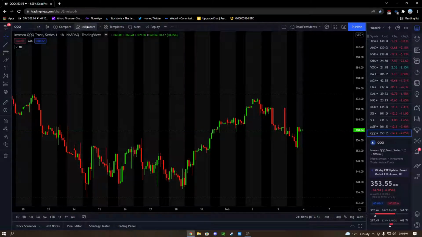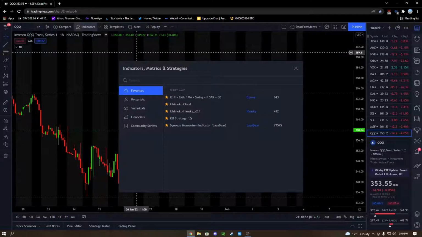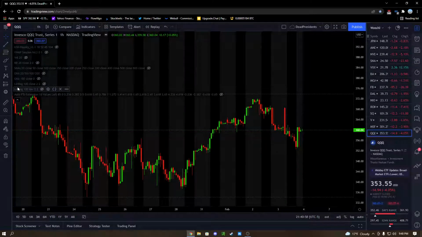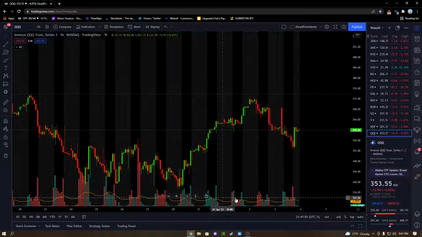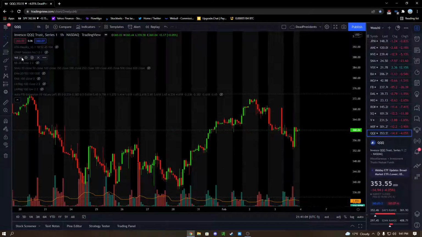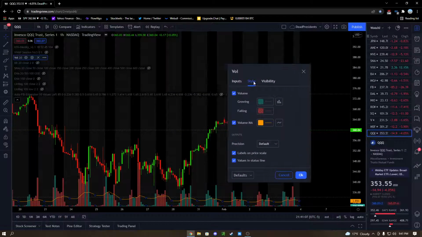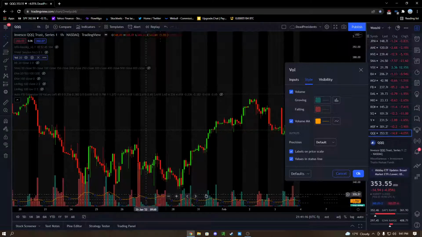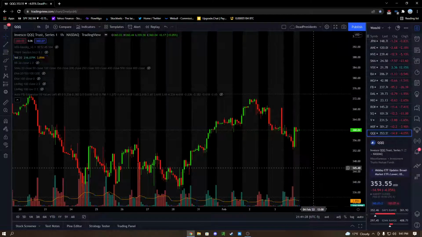Then you need some indicators on there. So I come to the indicator up here top left on TradingView, hit indicators, and first things first, you're gonna need some volume. So you gotta type in volume, get volume on here. I already got it on my chart, so I'm just gonna pop it up right here. It's gonna look like this. When you get the volume on there, go to the volume indicator settings. Make sure you got the volume moving average. That will plop a line on the volume bars and show you where the average volume for that time of day would be. So then you'll know if anything's above average volume, below average volume. It'll help you in your trades. You really need that. So once you got that, you press OK.